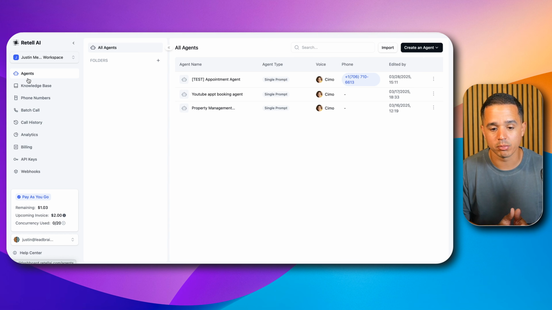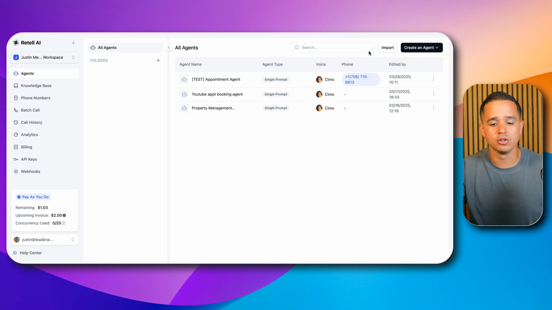It is free to sign up. So if you sign up, you can import this agent so that you can follow along with us. You don't have to pay anything. Although I do think that if you want to purchase a phone number or make an inbound call, you need to add a payment method. But this is a demo account that I have here. And I've tested a ton of AI agents so far and built out this entire workflow. And I think I still have $1.03 left on my free $10 credit. So even though I have a payment method, I really haven't spent a dime just yet.